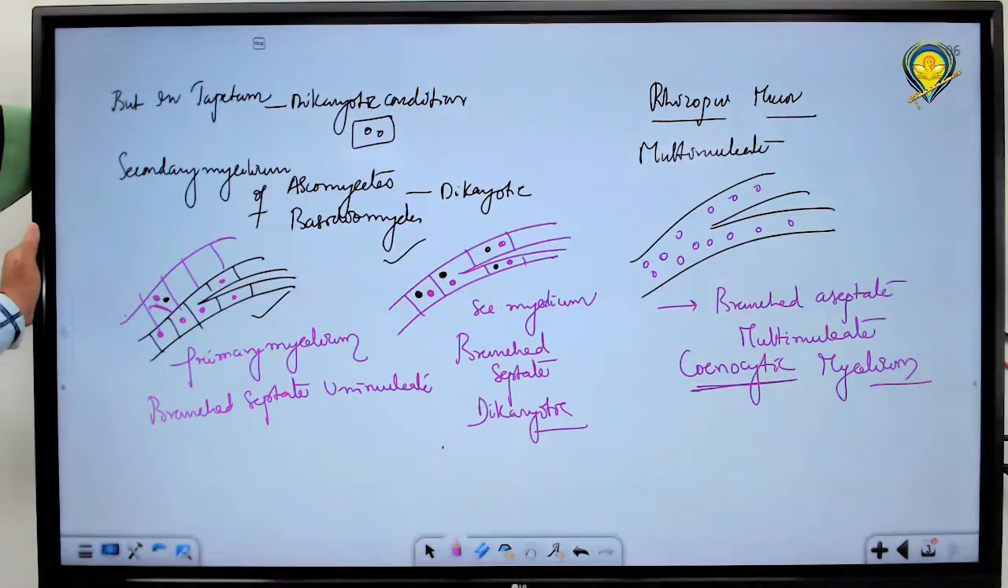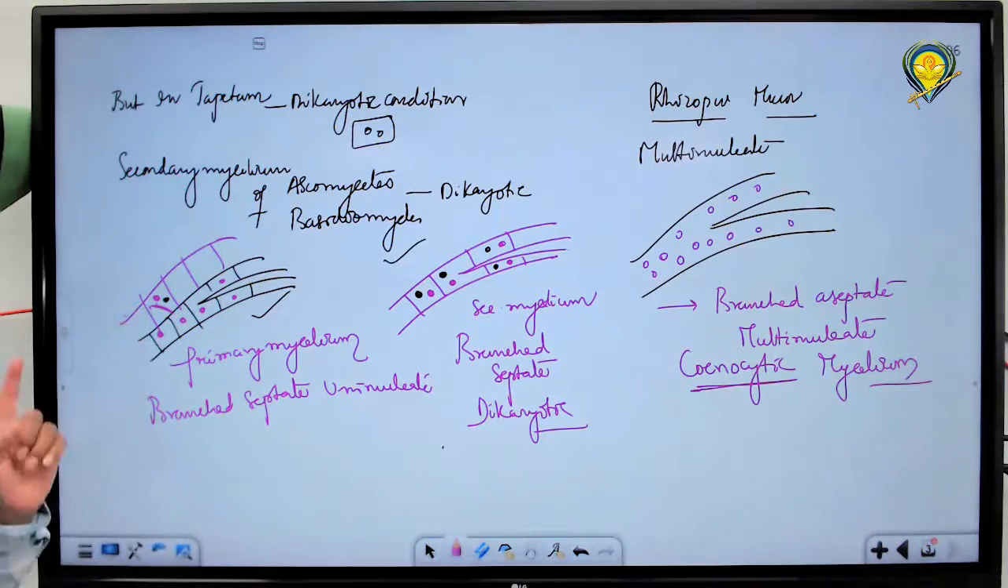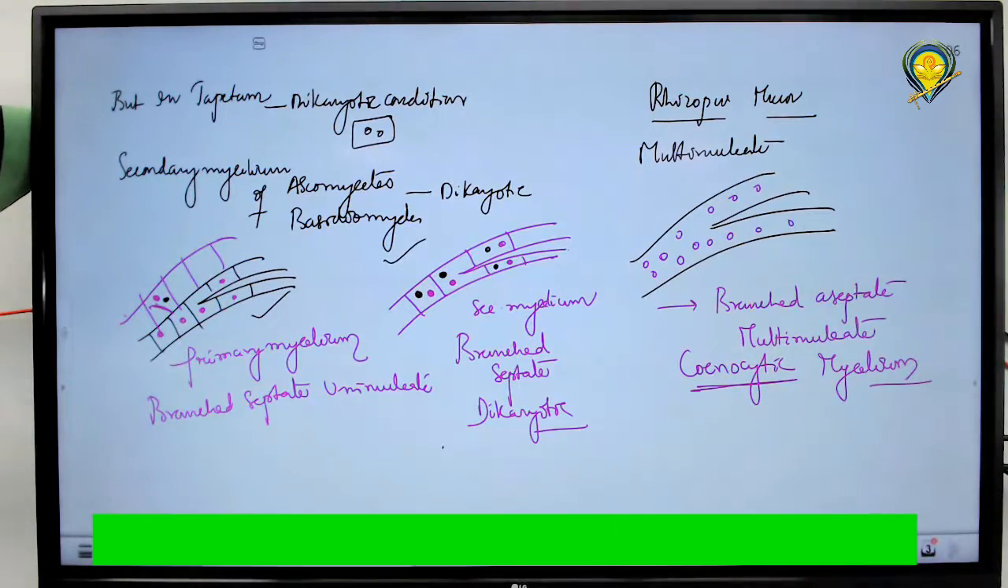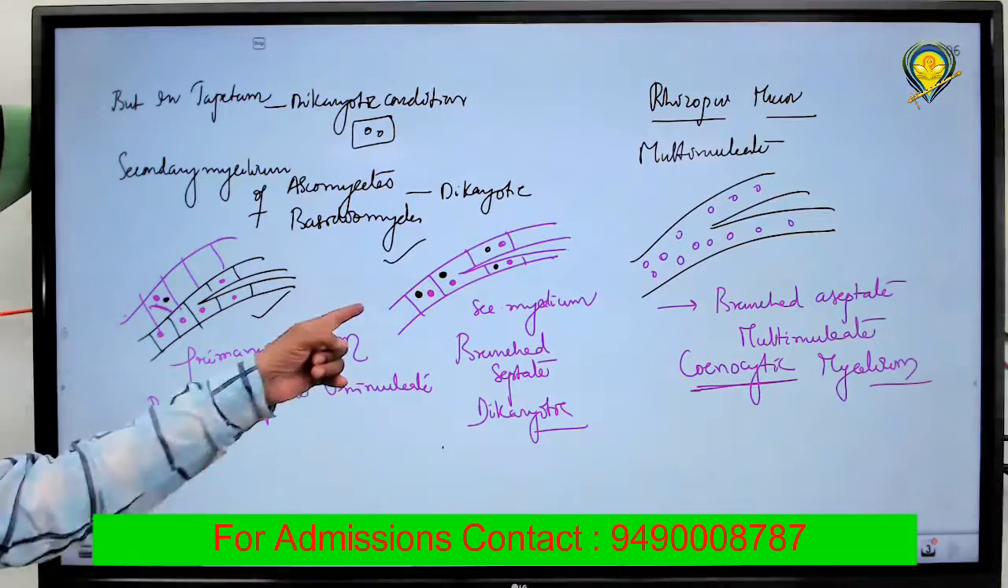Next, the secondary mycelium of Ascomycetes and Basidiomycetes shows the dikaryotic condition. One nucleus belongs to the same filament, another from the opposite filament. So it's a part of sexual reproduction. The intermediate phase of sexual reproduction is nothing but the dikaryotic mycelium. Normal mycelium is branched, septate, uninucleate. So for the mycelium that has gone for sexual reproduction, in between those stages, what do you observe?